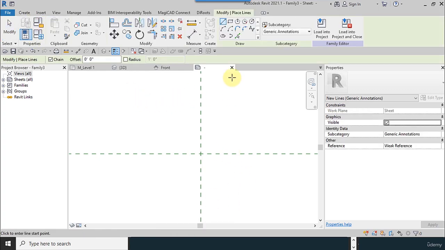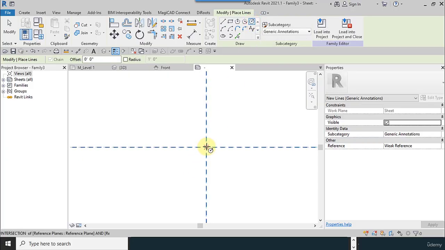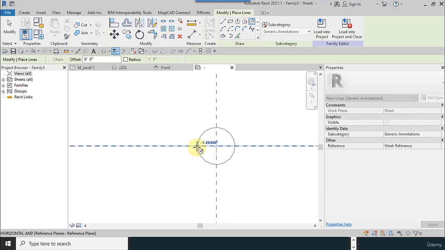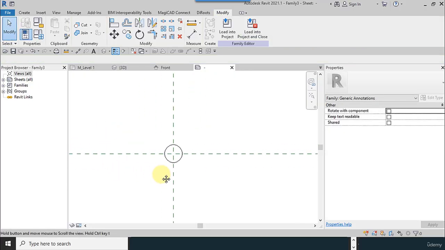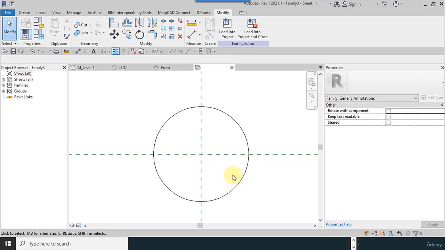Using line tool, I try to create a circle. One click, and approximately 1/8 of an inch.